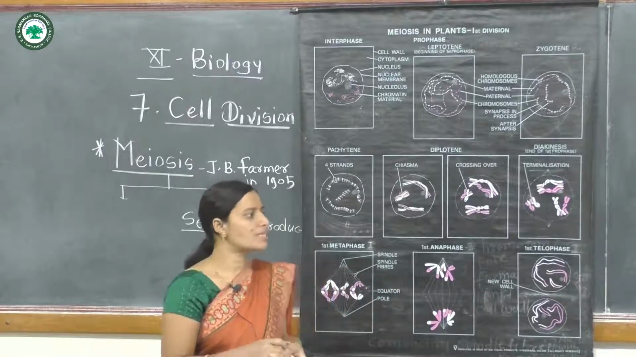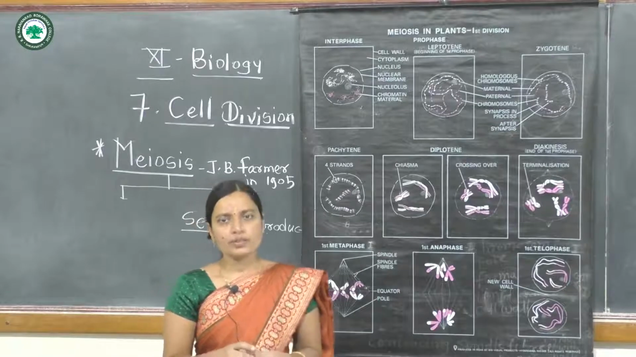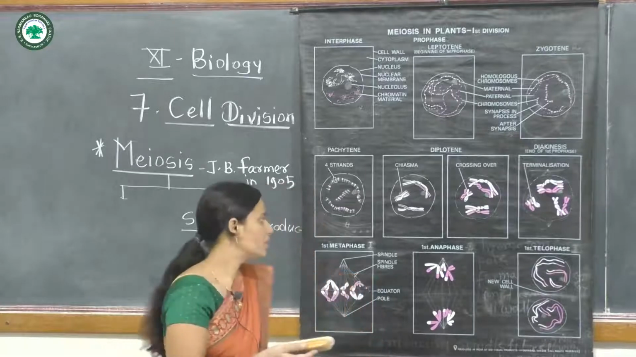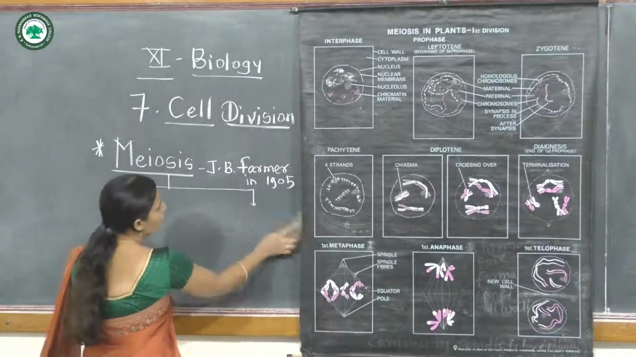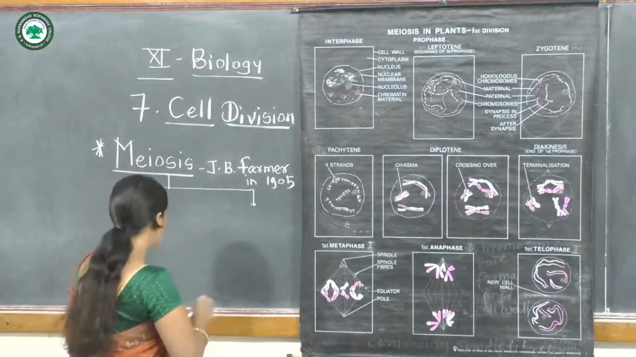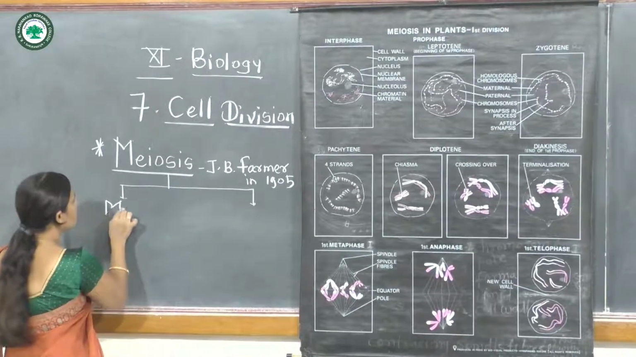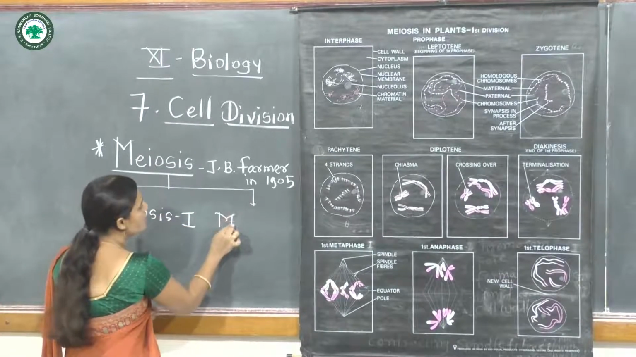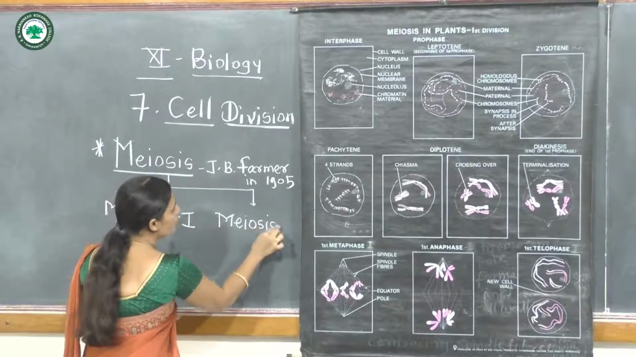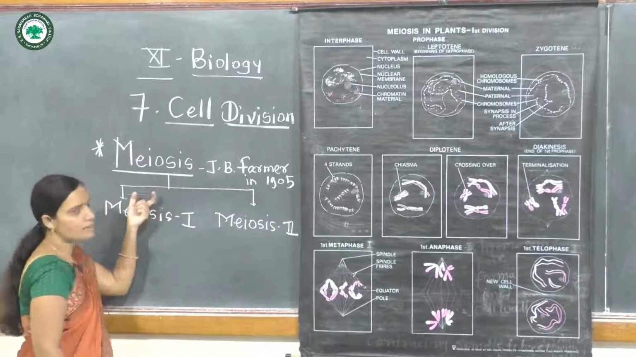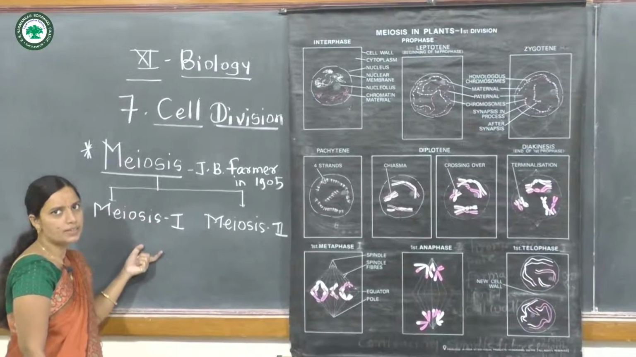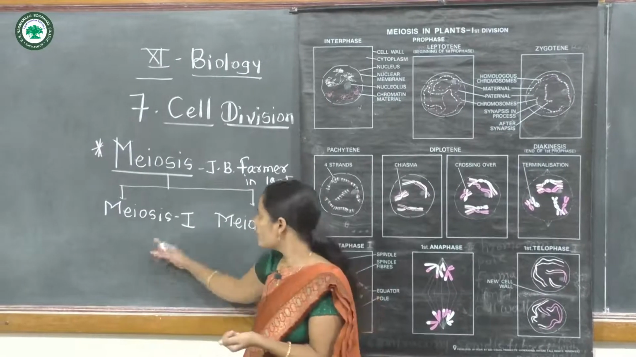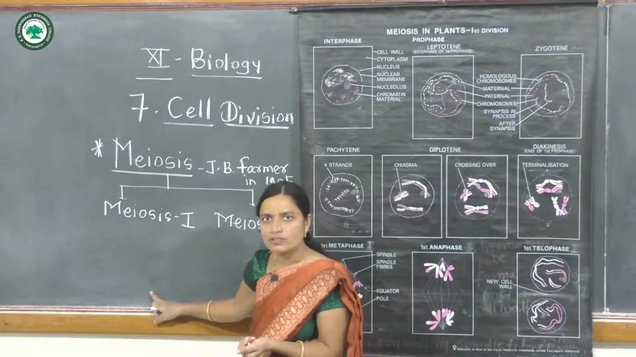In meiosis cell division there are two stages: meiosis first and meiosis second. These are the two stages of meiosis cell division. Now we shall discuss the meiosis first stage.